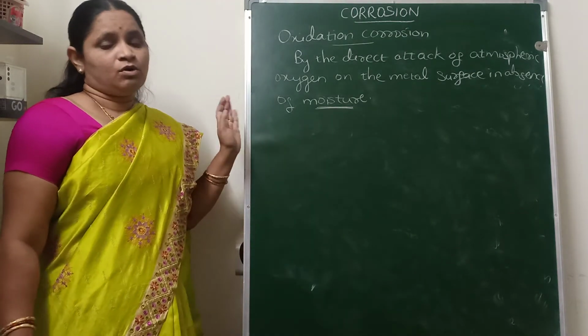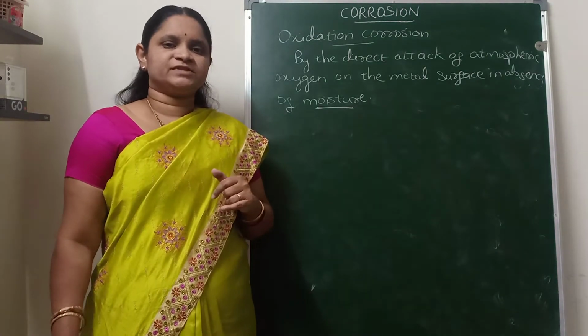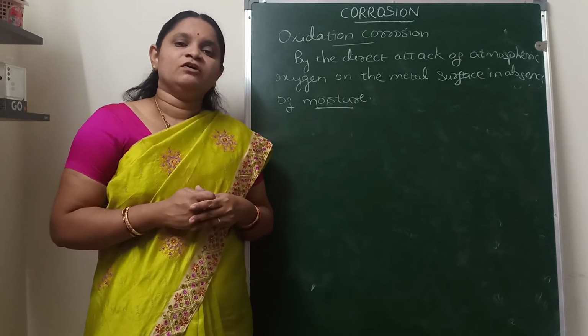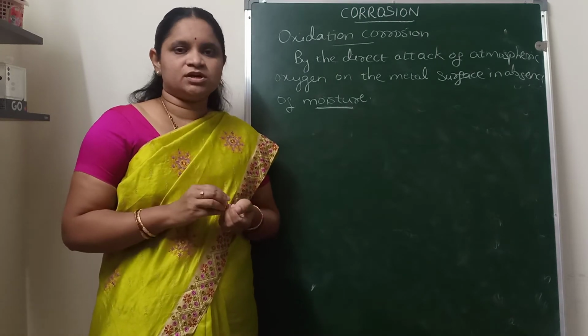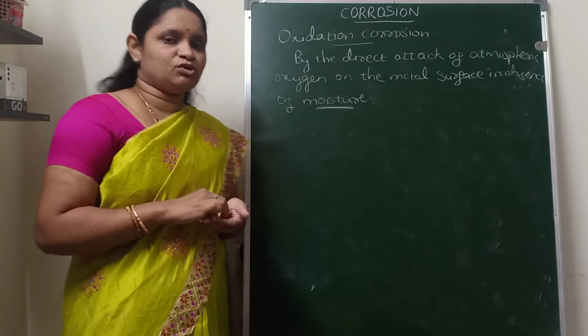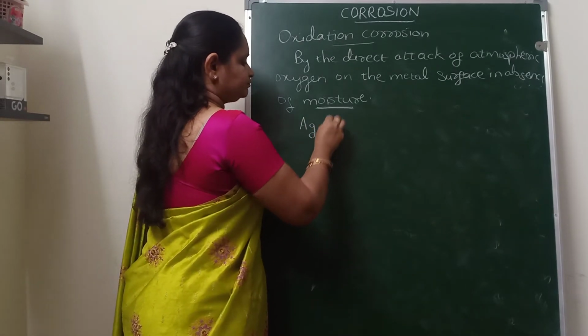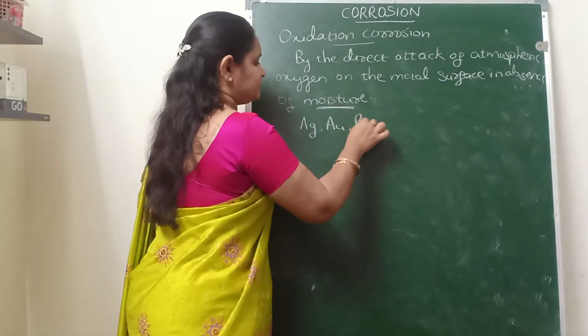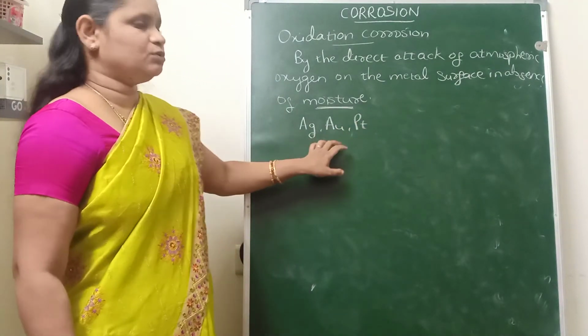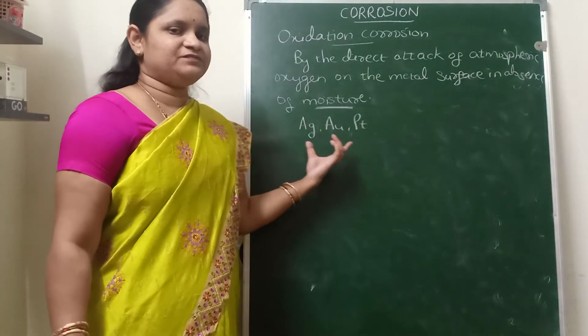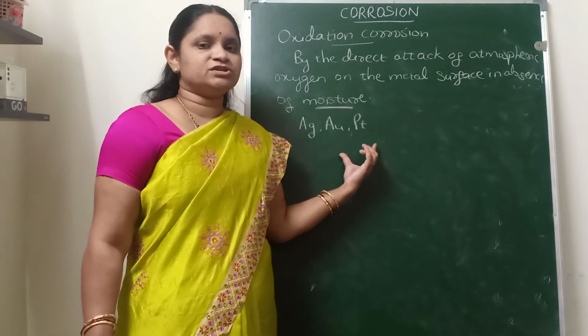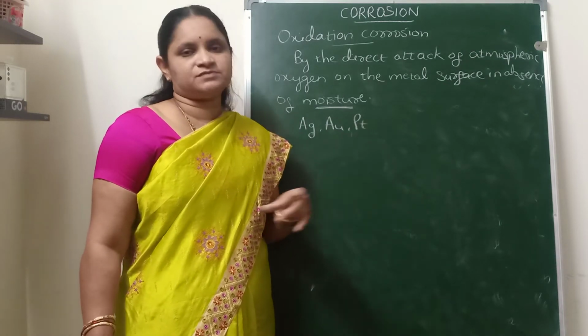All the metals at high temperatures will undergo oxidation corrosion except the three noble metals, that is silver, gold and platinum.